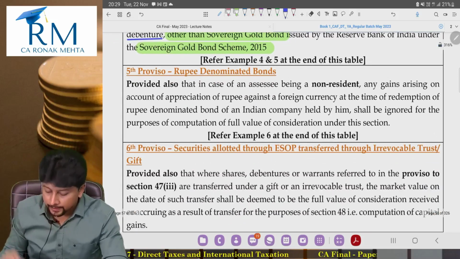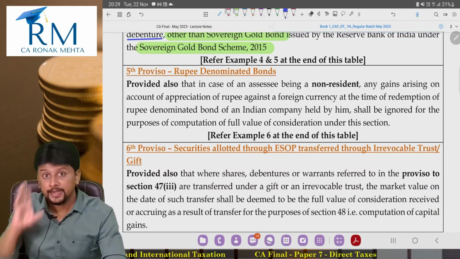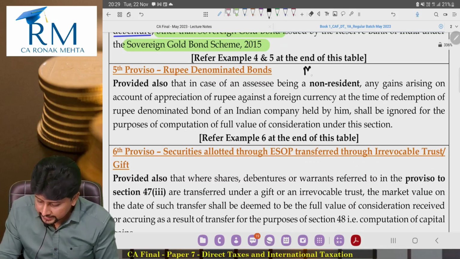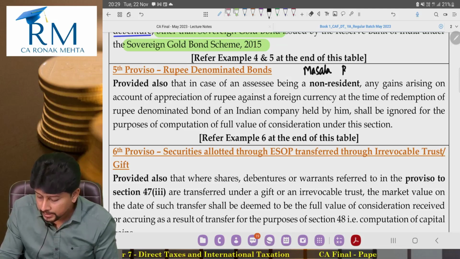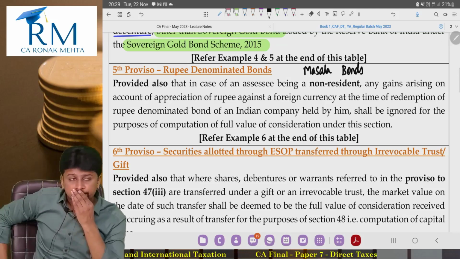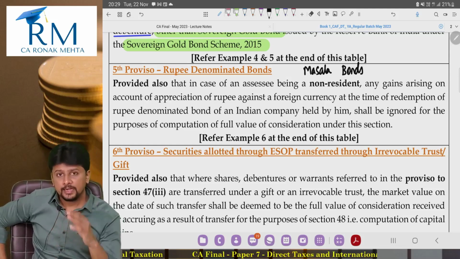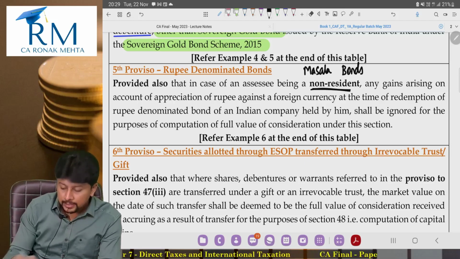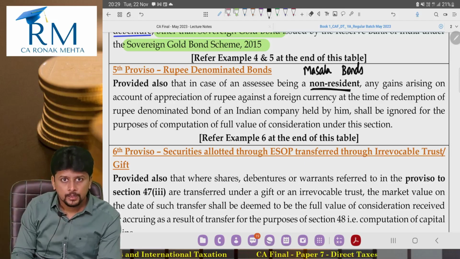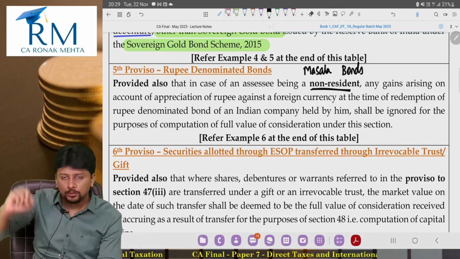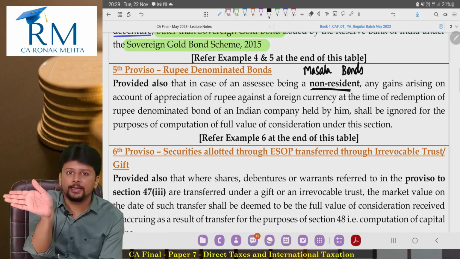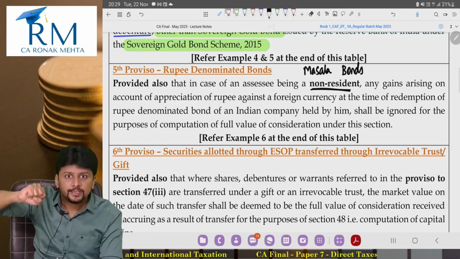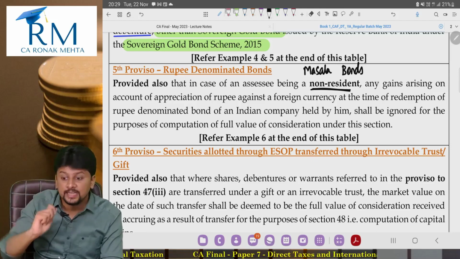Let's go ahead. Rupee denominated bonds. Interesting. Rupee denominated bonds are also called masala bonds. Government of India gave permission to Indian companies that if they want to raise capital from non-residents, foreigners, they can issue these bonds denominated in rupees. Denominated means the face value is in rupees. But if I am a non-resident who is buying these bonds, obviously it means I will pay foreign currency.